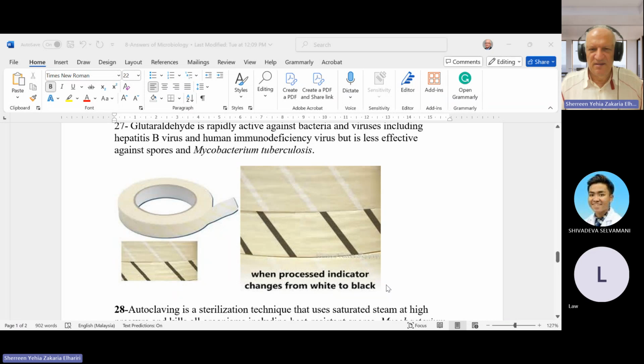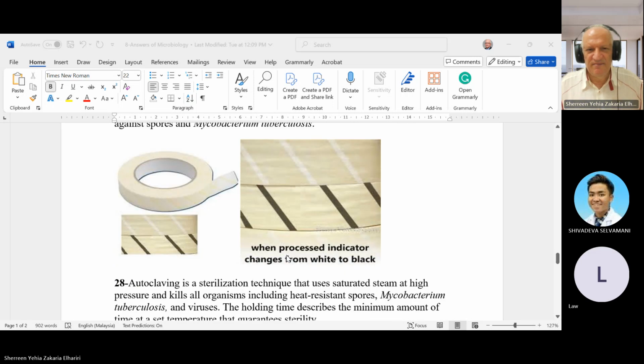In the picture, at first it has no mark; the mark is white. If we put it in the autoclave, the temperature is maybe 135 for 21 minutes, so it becomes brown, which means it is sterile. Okay.